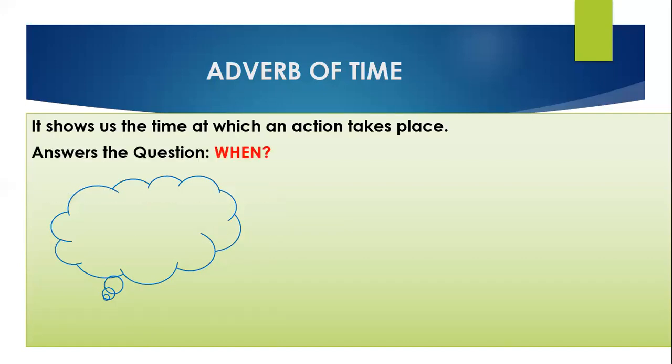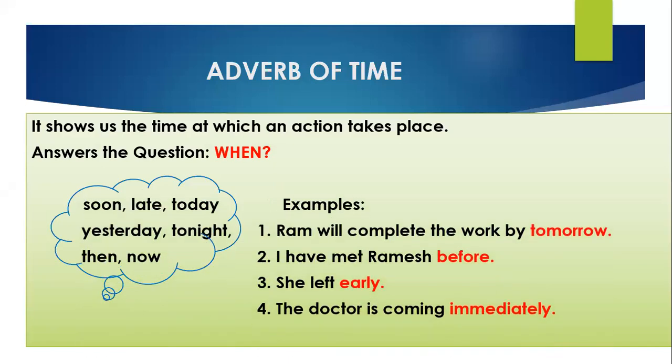So it answers the question when. When you frame the questions, you will see that you are framing the question with the help of when. Let's see some examples. First example: Ram will complete the work by tomorrow. When will Ram complete the work? I have met Ramesh before. When did I meet Ramesh? She left early. When did she leave? The doctor is coming immediately. When is the doctor coming?